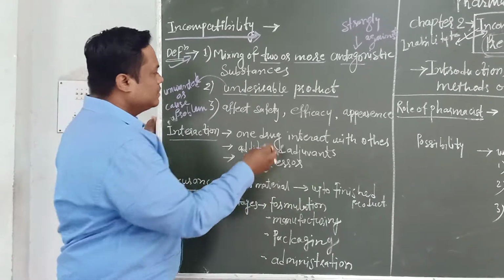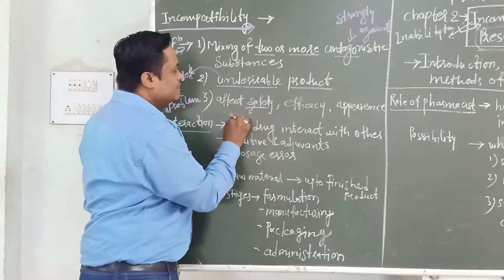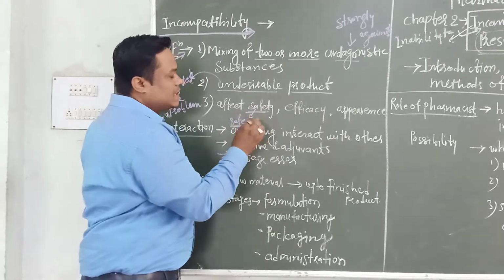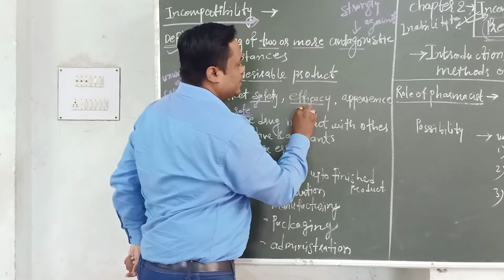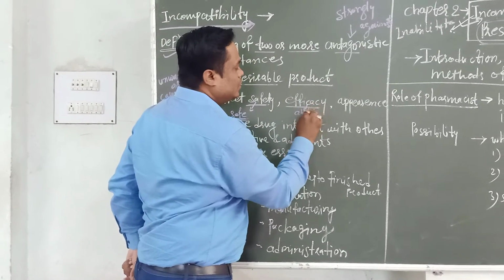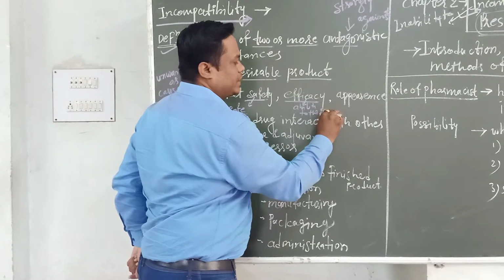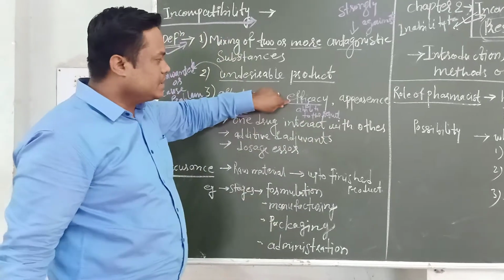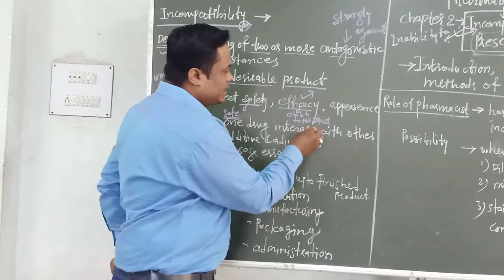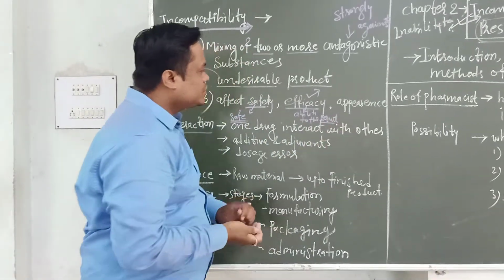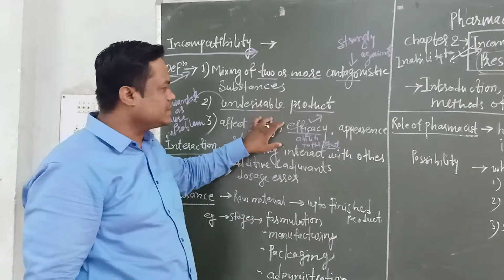And which affects, the first is safety. Safety means the drug is safe. Second is efficacy. Efficacy means the ability of the drug to bring the result which is wanted. Efficacy means what the action of the drug should be, which gives the results, and the drug should be 100% bioavailable to give the action. It is called efficacy.